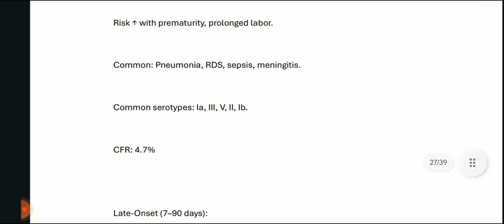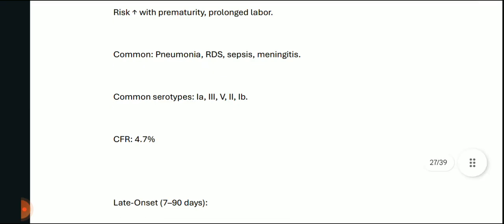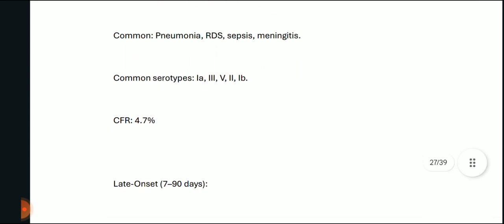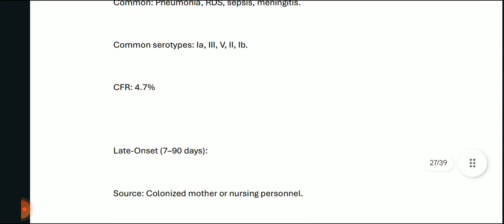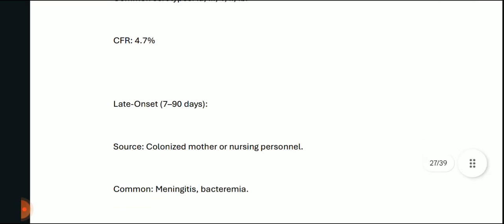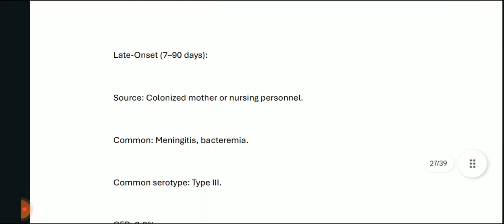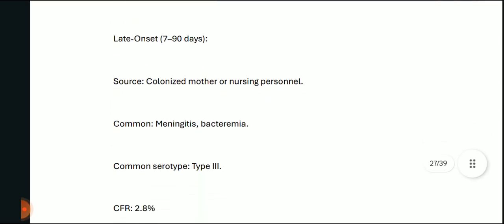Common are pneumonia, RDS, sepsis, and meningitis. All these can occur due to this. Common serotypes are 1A, 3, 5, 2, and 1B. CFR is 4.7%. Current fatality rate is 4.7%. Case fatality rate, sorry. Now, late onset is 7 to 90 days.